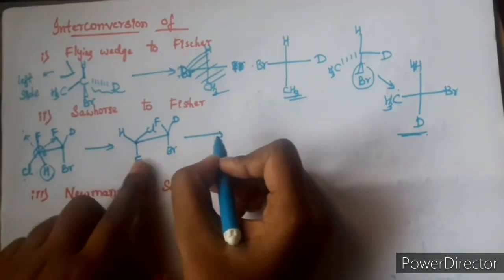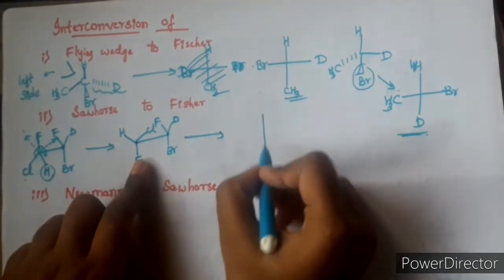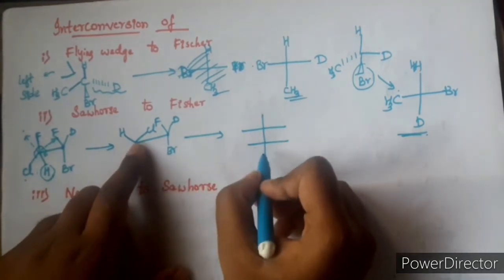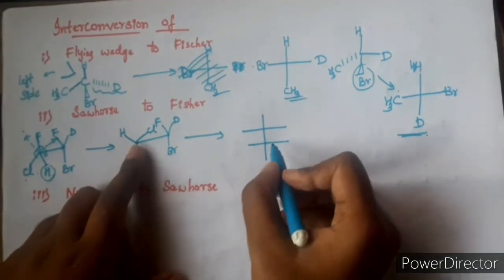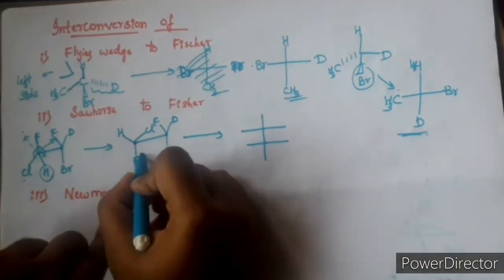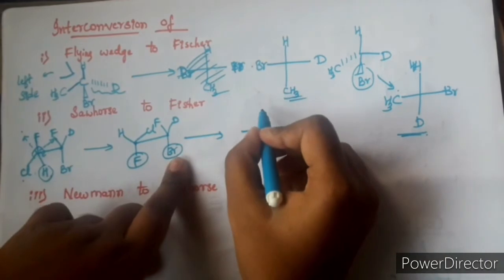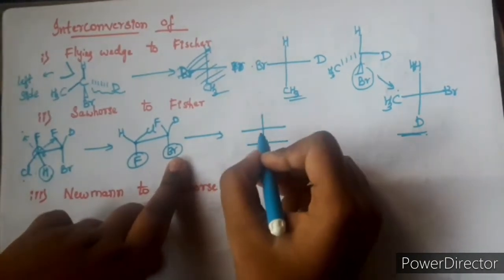Now from this configuration I will convert to Fischer. Since there are two chiral centers, it has one vertical line and two horizontal lines. Now the groups which are below the plane, I will write on the vertical line.